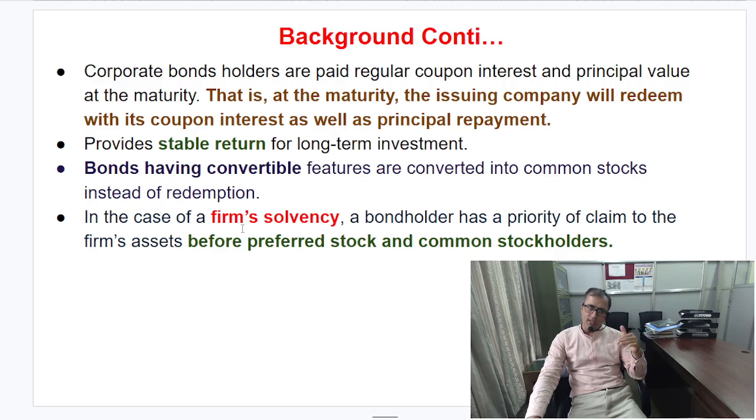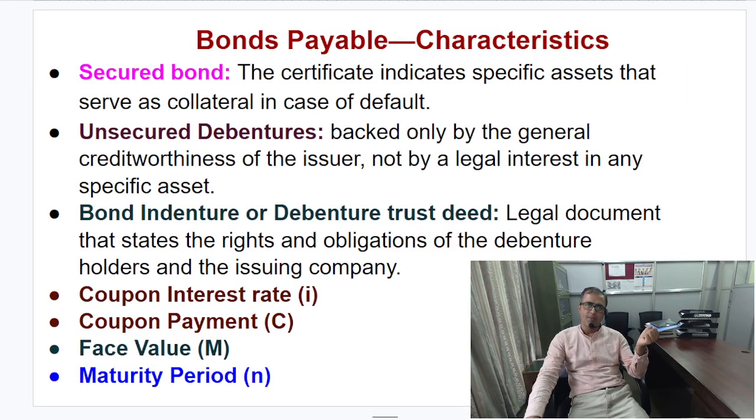That is why, if you remember the income statement, we have earnings before interest and tax, less interest on debt, then you find the earnings before tax, then we pay the tax, and then you would have earnings after tax. That is why we say that in case of firm insolvency, the bondholder would have a first claim on the company's assets in case of liquidation. That is the point. And now let's talk about the features of the bond.